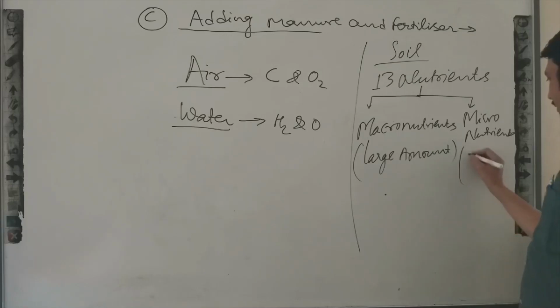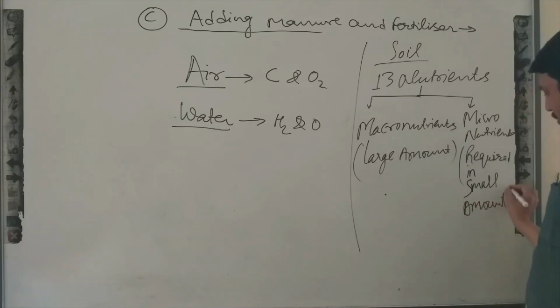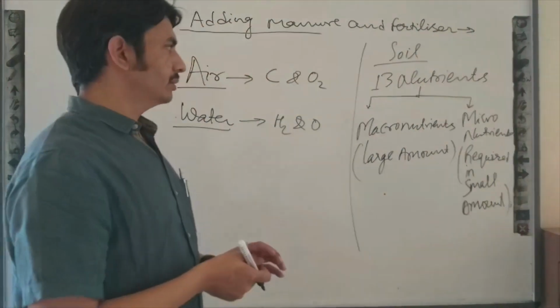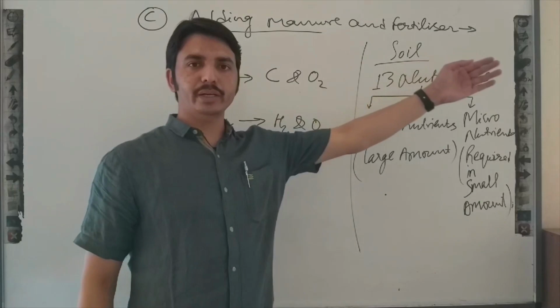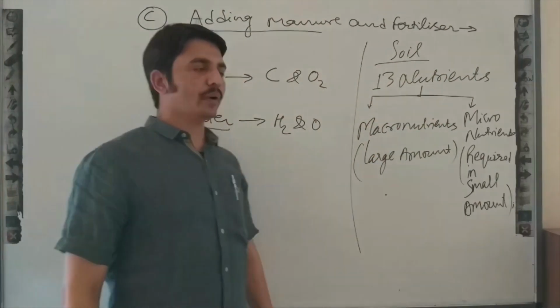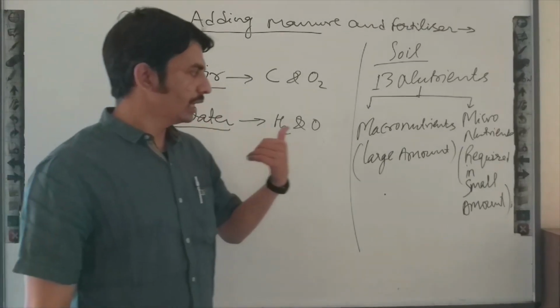Micro means required in small amount. So you can see, on the basis of plants' requirement, we divided these 13 nutrients in two categories. Macronutrients means nutrients which are required in large amount. Micronutrients mean nutrients which are required in small amount.